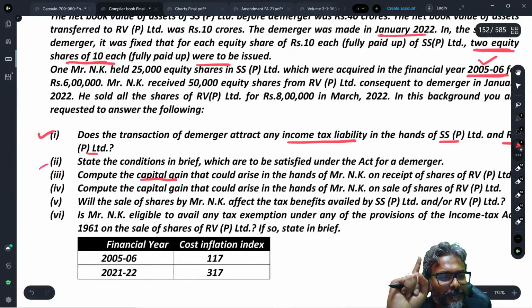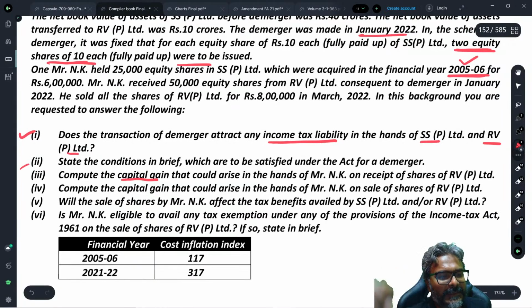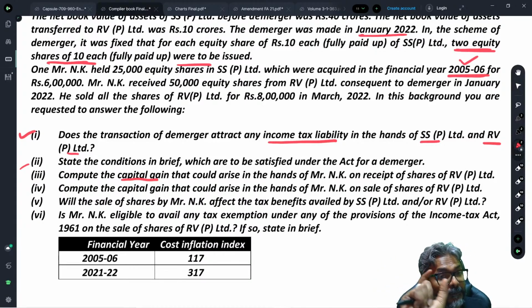Point number 1. Coming to point number 2, students, be careful. The second point, students, could be on the gift tax. Because they are receiving the shares of the resulting company, you will say that it is also excluded from the applicability of the gift tax provision under section 56(2)(10). So both of these points you need to cover if they ask you what is the tax implication in the hands of the shareholder.